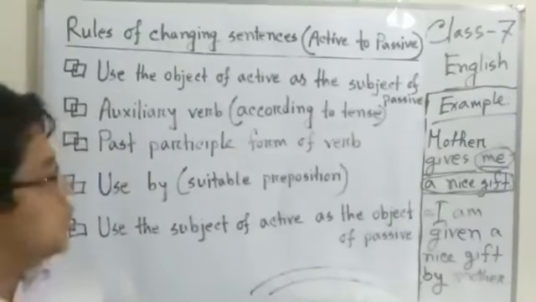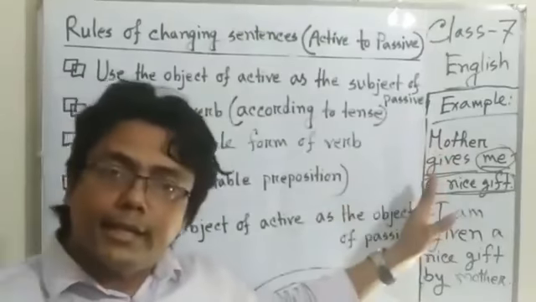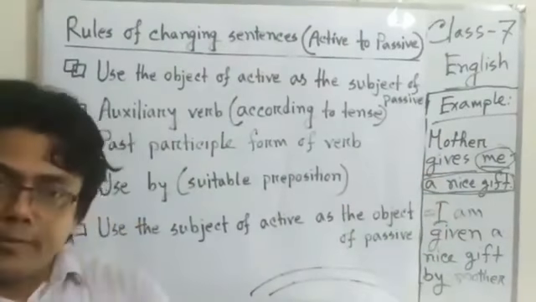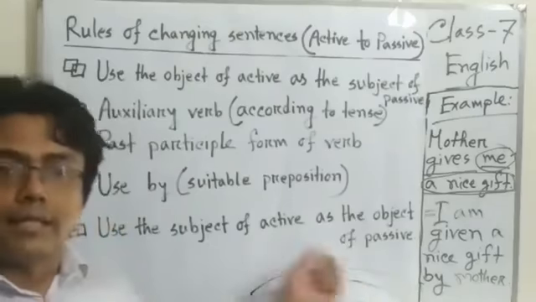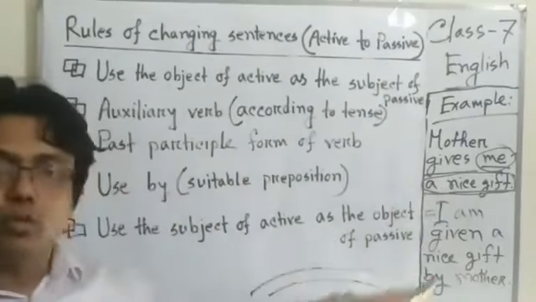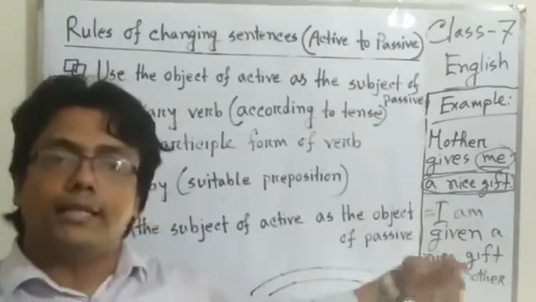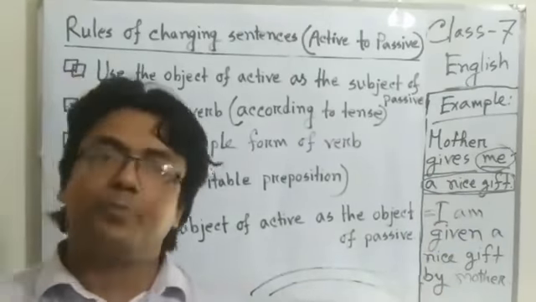Dear students, so it is clear that when a sentence has two objects, one can be used as the subject and the remaining one is the object. And in this way, you can change a sentence which has double objects into passive. Clear?